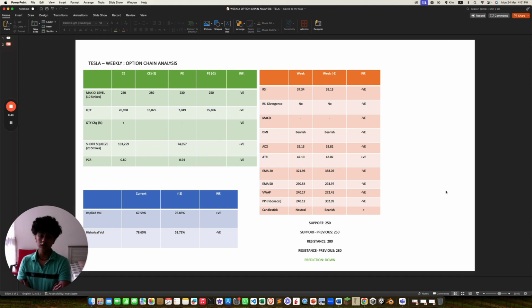The current support is 230. The previous support was 250. The current resistance is 250, and the previous resistance was 280.